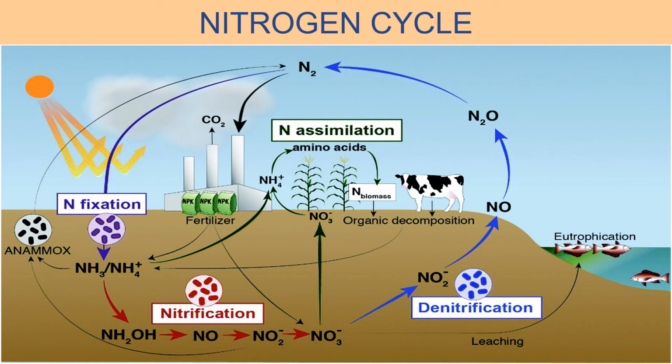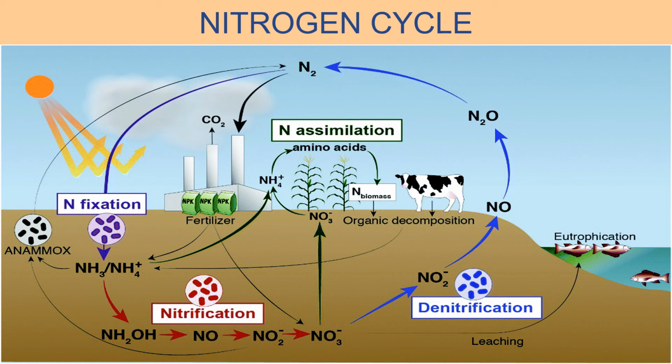Nitrogen fixation. Our atmosphere contains a lot of nitrogen gas. In fact, our atmosphere has 78% nitrogen gas. The atmospheric nitrogen gas cannot be utilized directly by plants or animals. In order that nitrogen gas of the atmosphere can be utilized by plants for their growth, it has to be first converted into nitrogen compounds that can be absorbed by the roots of the plant.